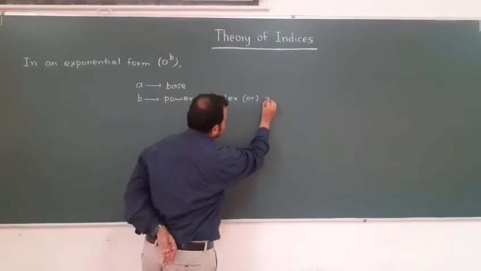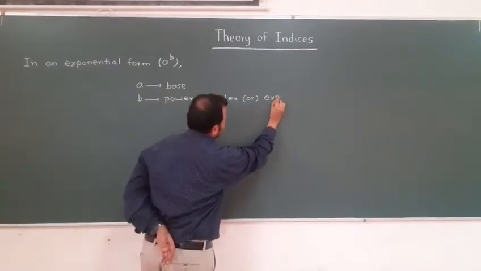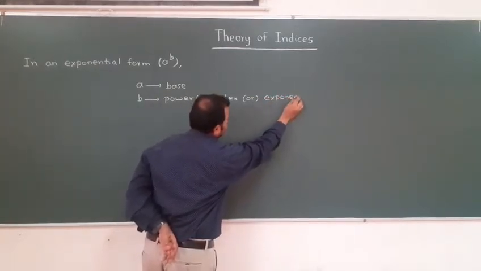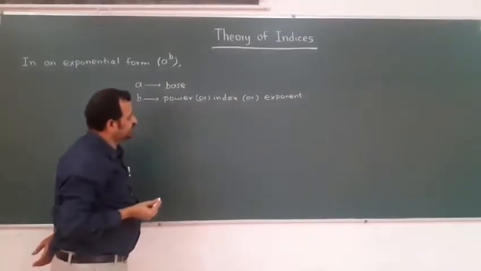Power, index or exponent, all these represent the same meaning.